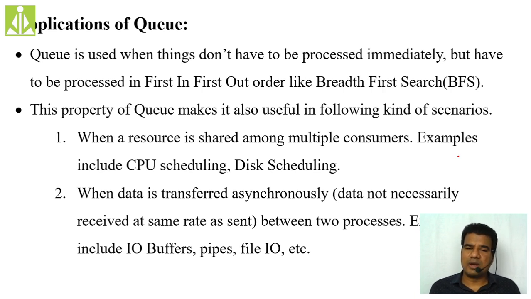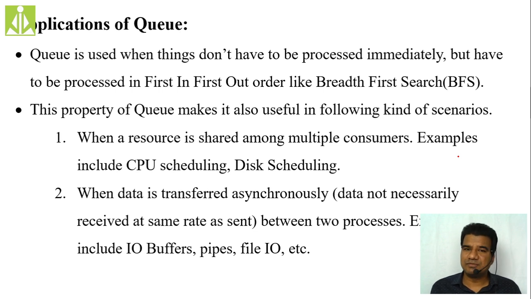For a process to complete its execution, it needs CPU time, it needs CPU attention. If multiple processes are waiting inside your computer for their completion, how their execution has to be done is decided with the help of CPU scheduling algorithms. There is also disk scheduling, not only CPU but also the hard drive.